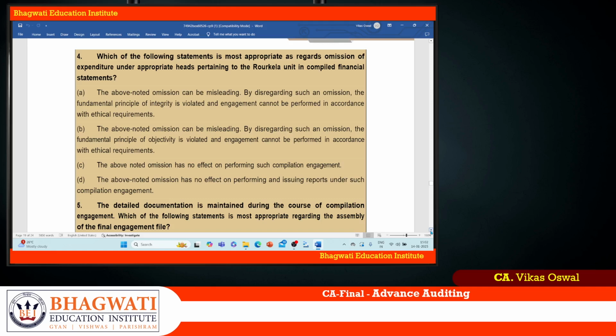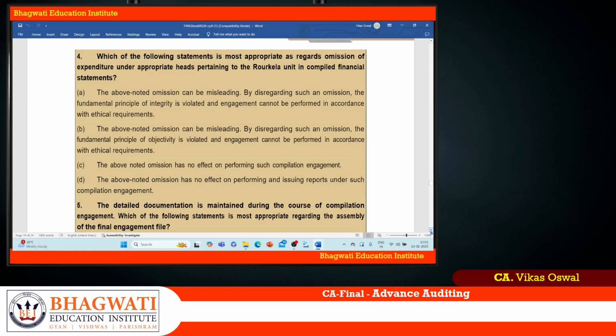The above noted omission is misleading. Point number B. By disregarding such omission, the fundamental principle of objectivity is violated. An engagement cannot be performed in accordance with the ethical requirement. It cannot be performed as per the ethical requirement. Here, there is no honesty as such actually here. So A seems to be more appropriate, but let us see the other option.